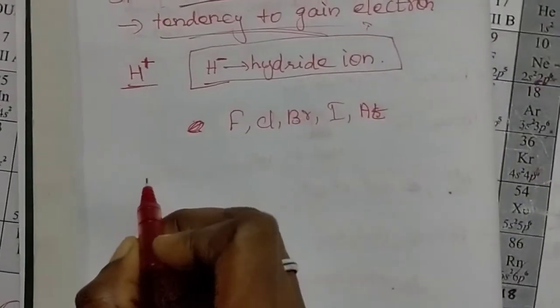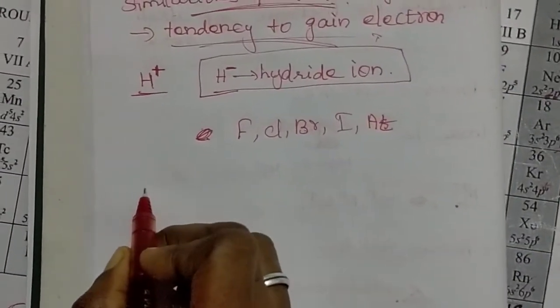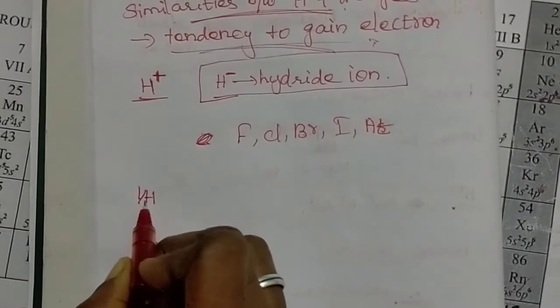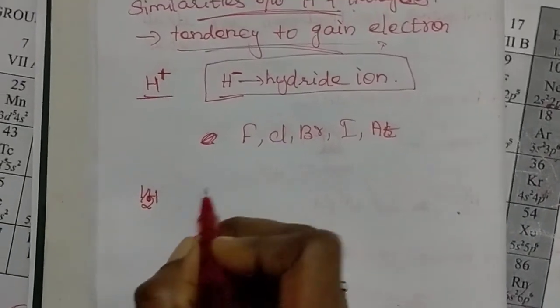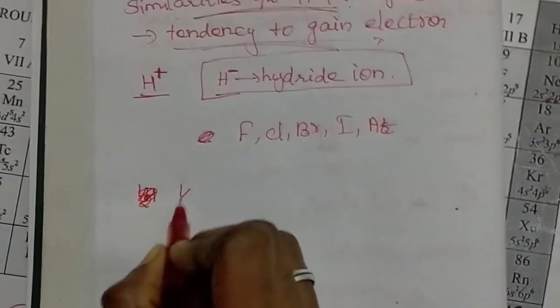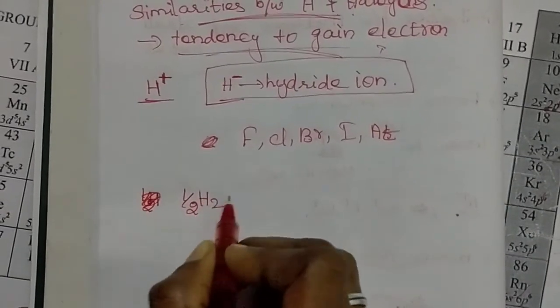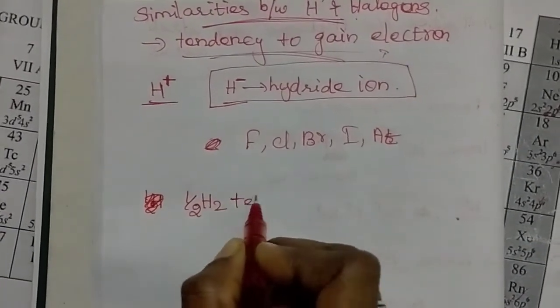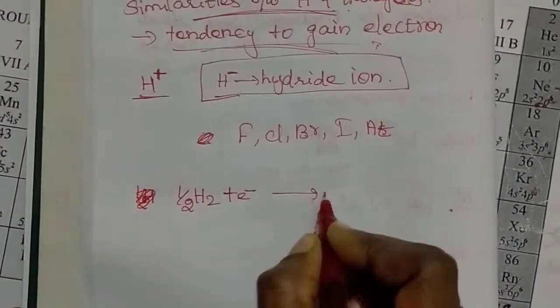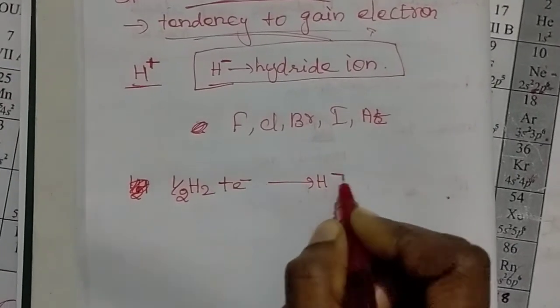So consider the reaction to form hydride ion: H2 plus electron produces hydride ion.